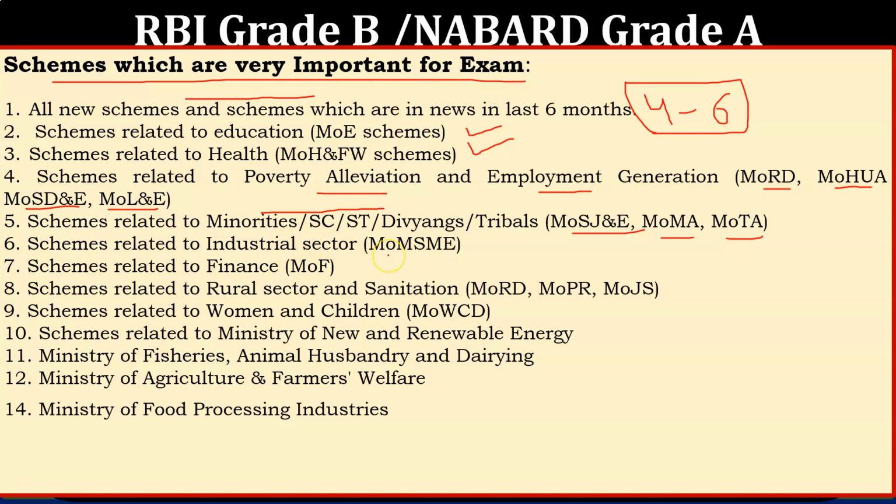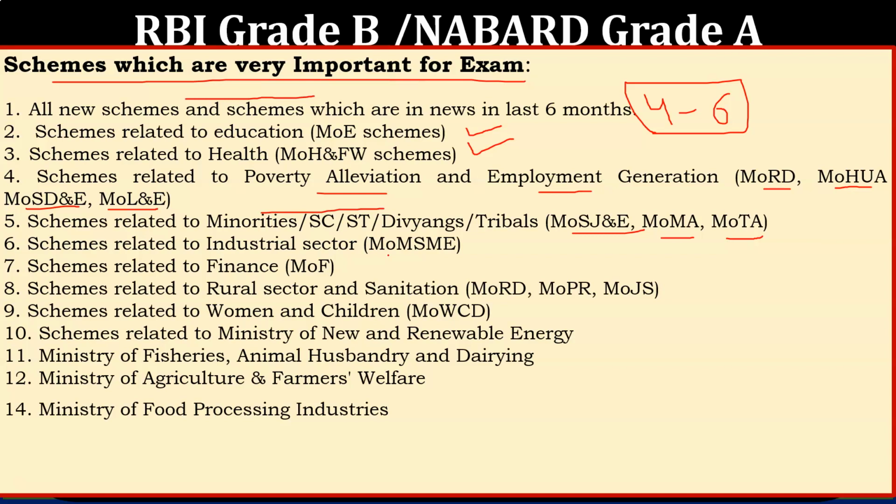Selective schemes you have to study from these ministries, meaning you have to do at least the flagship schemes. We shared a list in our Telegram channel during the NABARD exam. We shared a list of 100 plus schemes, around 100. We will reduce the list, some schemes we will remove from that list. We will share that list again.